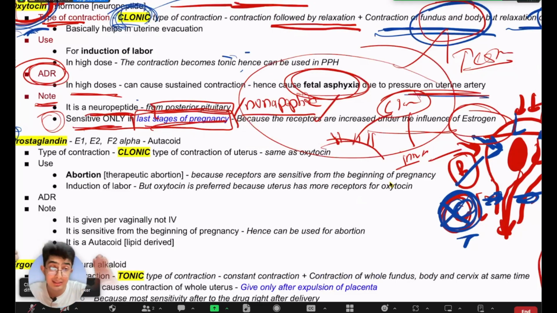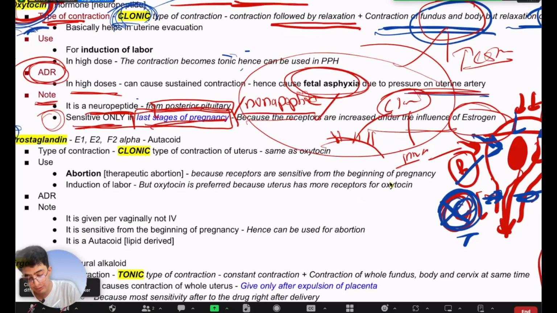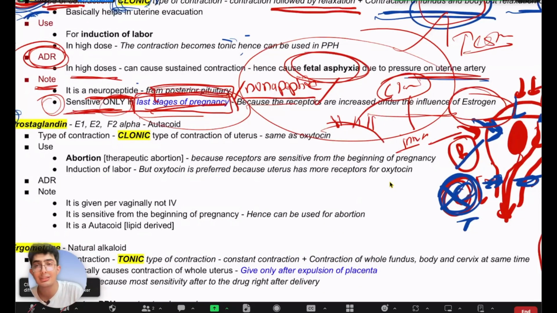At the end of around 9 months, the oxytocin receptors increase, and this receptor increase will make the oxytocin that is present in the blood work more on the uterus. That will lead to uterine contraction, which will start the labor process, which will cause the baby to come out of the uterus. That's how oxytocin works. So that is the importance of this line. Oxytocin is sensitive only around the later, last stages of pregnancy, right?